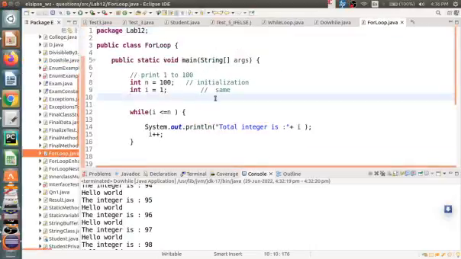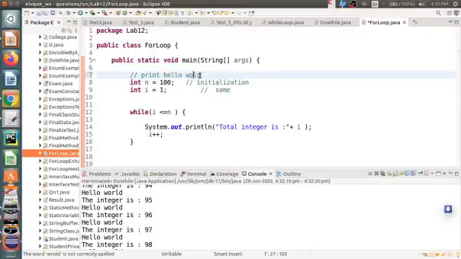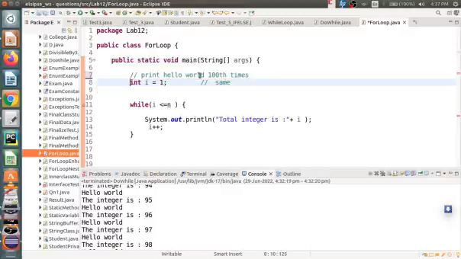Yes, so I want to print hello world 100 times. So what will happen in a while loop?